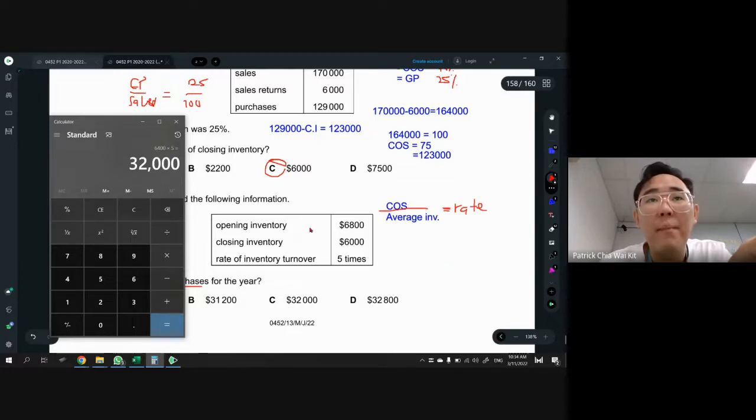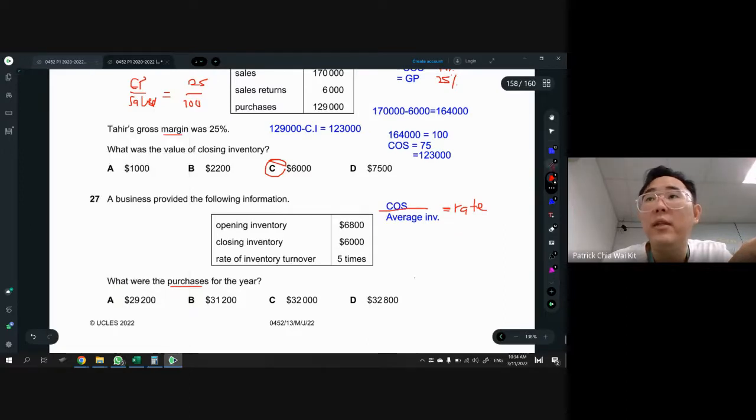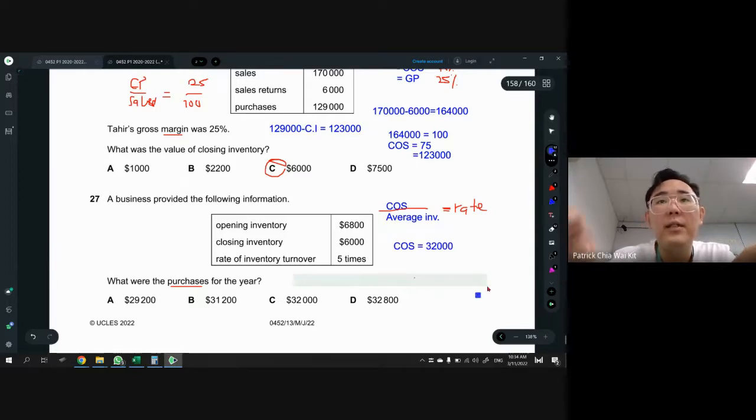Since we have opening and we have closing, we can find purchases. To find purchases for the year, you put it back into your equation: 6800 plus X, because purchases we don't know, and we minus closing, which is 6,000, equals 32,000.